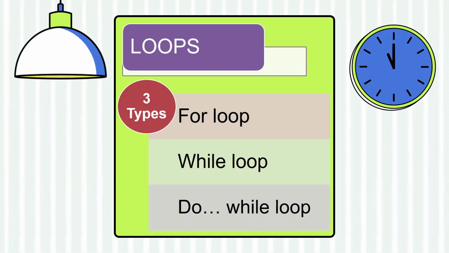Loops. We have three kind of loop: for loop, while loop, do while loop. For loop and while loop are entry control loop or pre-test loop, and do while loop is exit control loop or post-test loop. This for loop and while loop first check the condition, and if it's true then it will execute. But do while loop will execute at least once and then it will check the condition. If true then it will continue executing, and false then it will stop. But at least once it is going to execute.